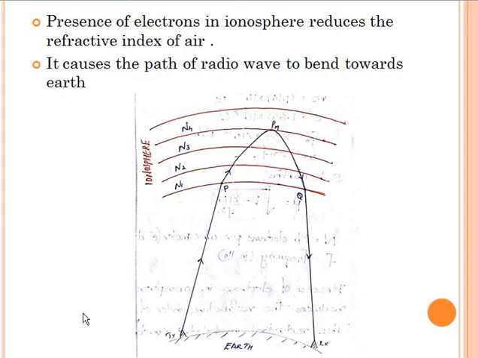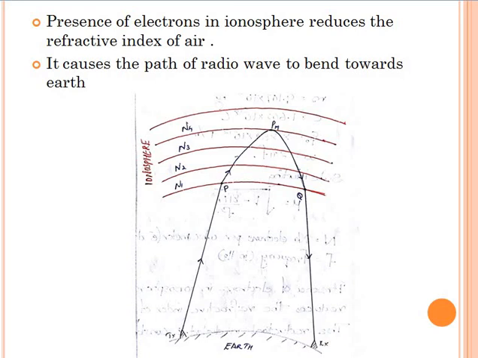As the refractive index decreases, the wave bends, as it moves from a denser medium to a rarer medium. And at a point PM, the ray bends completely and is reflected back to the Earth surface. So this is the principle we make use of in skywave propagation.